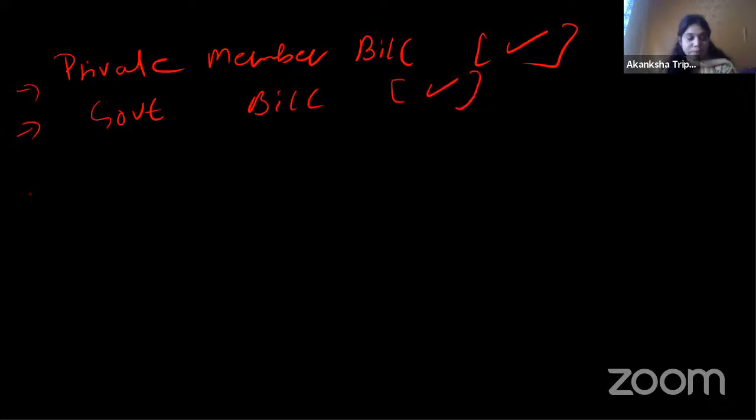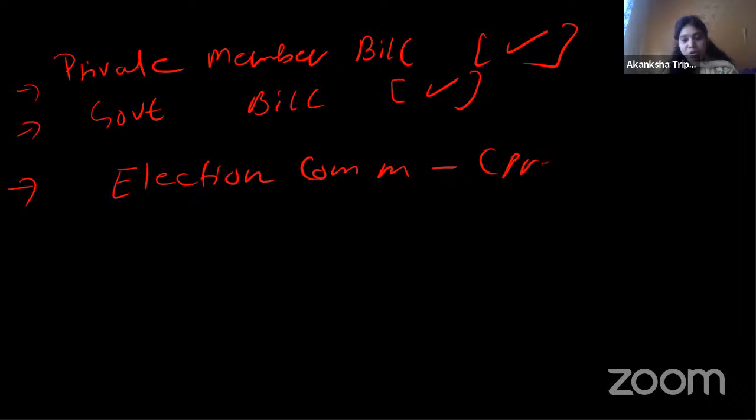Okay, number one, this can come into the examination. Second, government bill. This also becomes important. Third, you have seen there will be a certain cap on the candidate election expenditure, especially in the Lok Sabha. So the election commission automatically becomes important from the prelims point of view. Now, what kind of question can come into the examination? The composition, okay. Then its tenure.